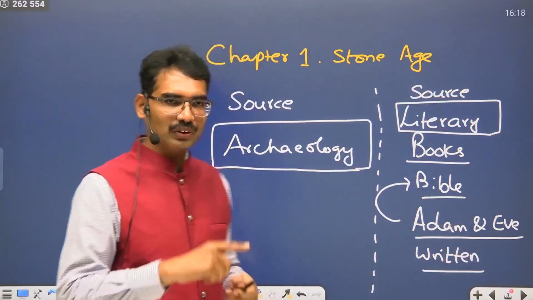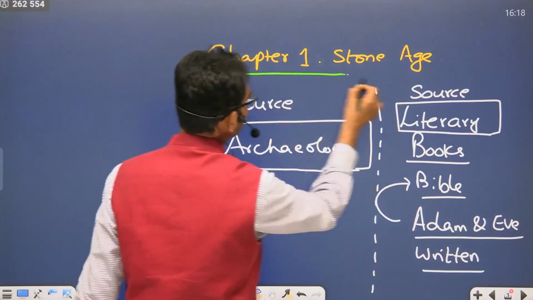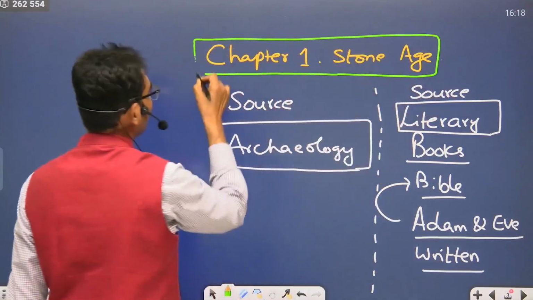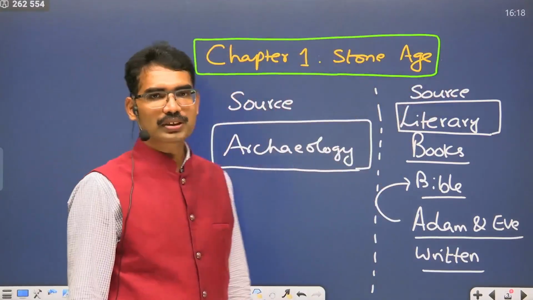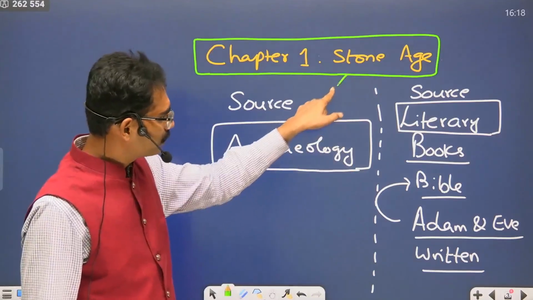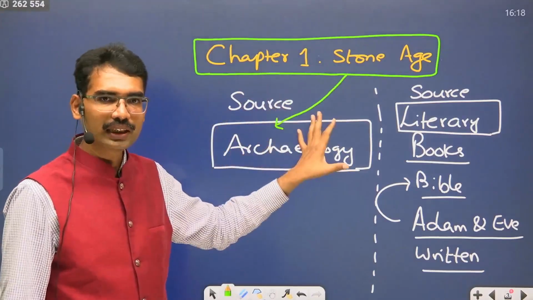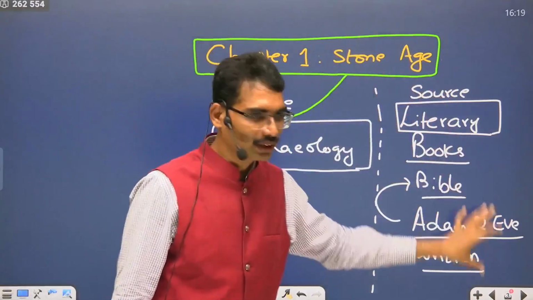Now, coming to this chapter number 1, Stone Age. What is the importance of this Stone Age in our history? This is the chapter which talks about this only, not this part.